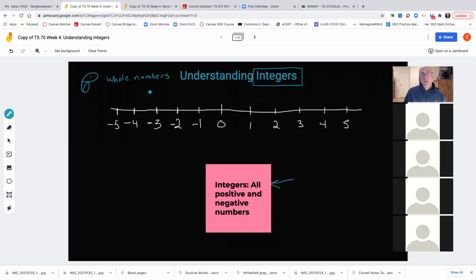So you had whole numbers and fractions, and in this class, decimals. We had these things in math, but most of it was related to whole numbers. When you start talking about positive and negative numbers, they use the term integers. So I wanted you to understand why. What is an integer? It's the name they use to talk about all positive and negative numbers.